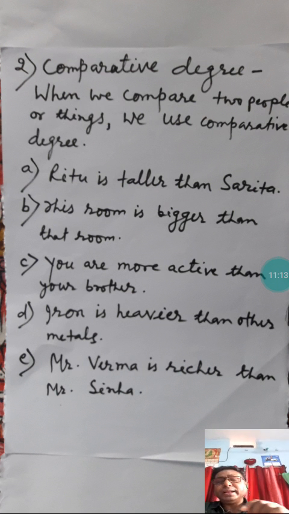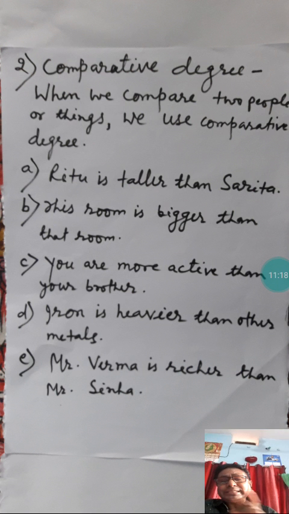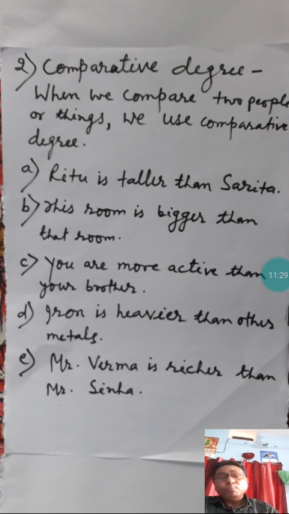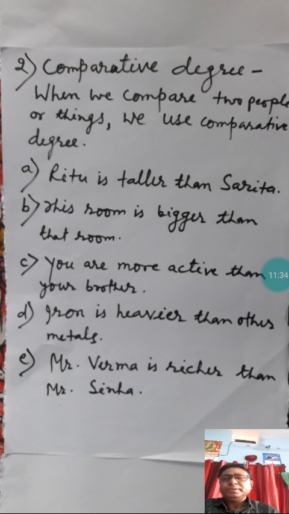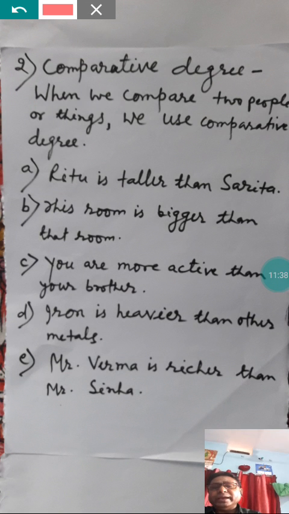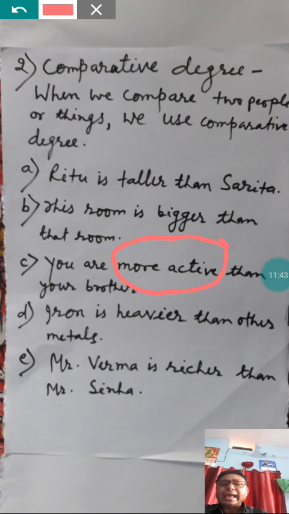Active is a two-syllable word because it is pronounced in two steps: ac-tive. So in comparative form, more is added before active. The word more active is the comparative degree, describing that you are more active than your brother.